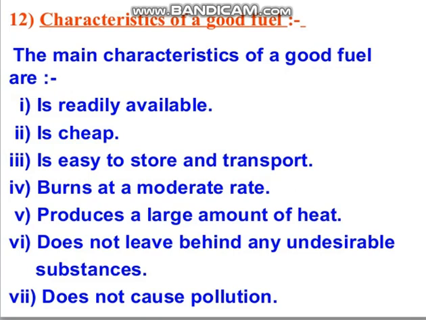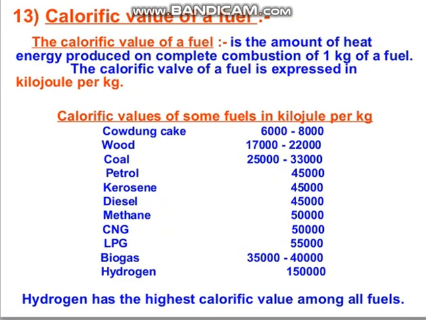Now, if we compare any two fuels with each other, one criterion to compare the quality of the fuel is calorific value. Now, what is this value? This is the amount of heat produced by burning 1 kg of a fuel. If we burn 1 kg of any fuel, that may be 1 kg of wood, or 1 kg of LPG, or 1 kg of diesel, hydrogen gas, anything, the amount is fixed, that is 1 kg.